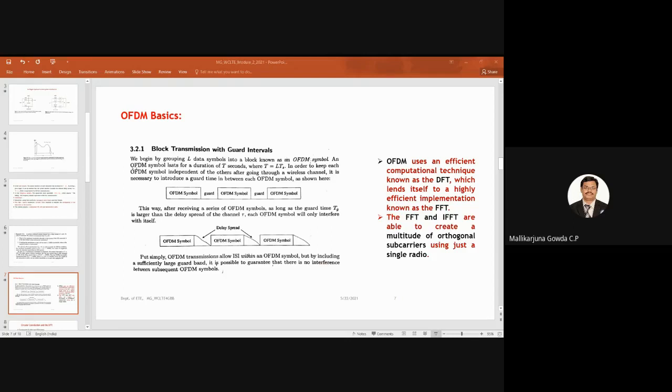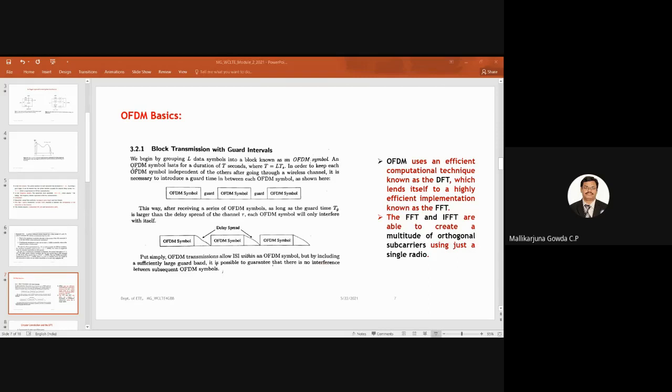To make these OFDM symbols independent of one another when transmitted over the channel, I need to create a guard time between each of these OFDM symbols. With that, I will be able to avoid overlapping of these OFDM symbols. Fine, so that is one thing.